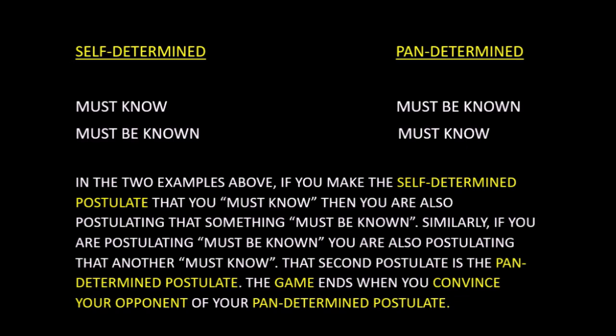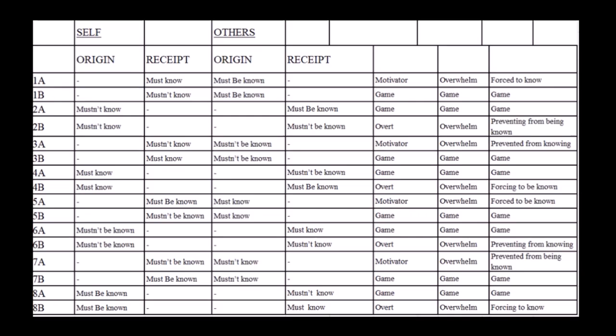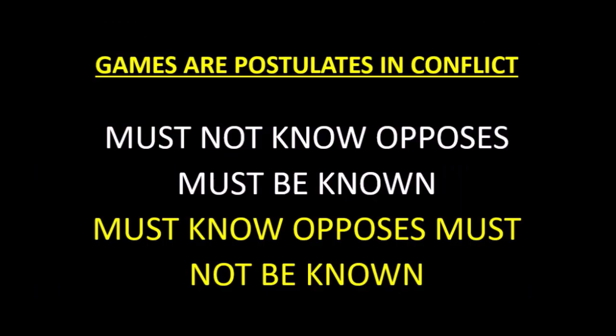Understanding postulates, overwhelms, and their sequence only gives us an understanding of half of the postulate failure cycle chart. Because in between overwhelms, there are games. Those are the times when the postulates are in conflict with each other and the matter has not been settled. Someone is playing loud music next door. You knock loudly on their door and they don't answer. You call the police, but the police never come. Finally, you resign yourself to the fact that they aren't going to stop and there is nothing you can do about it, so you go about your day being forced to know the loud music.